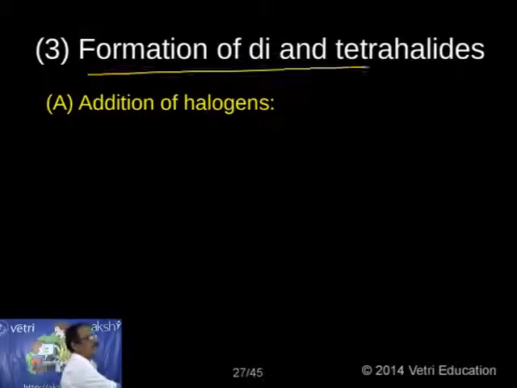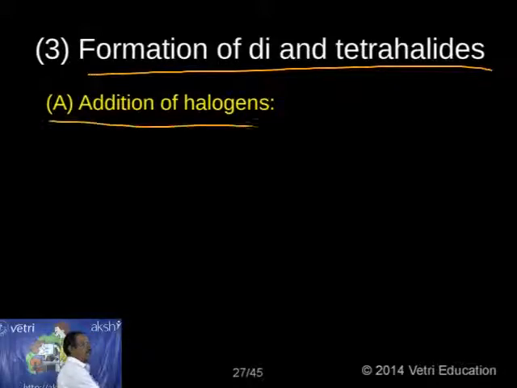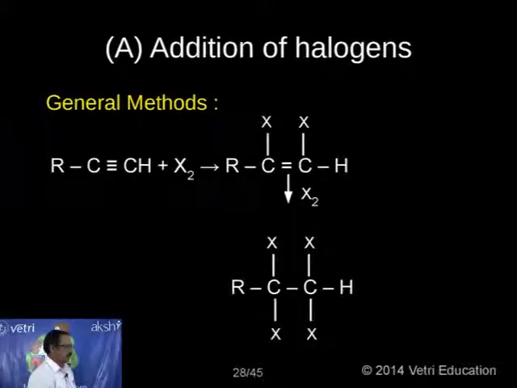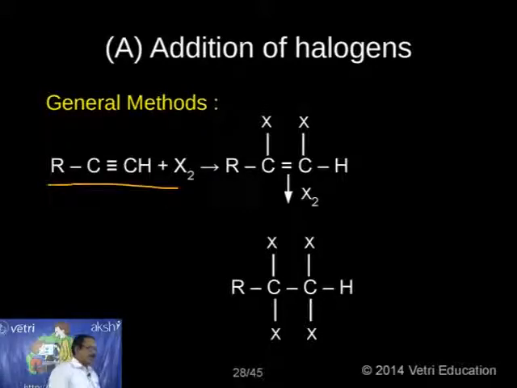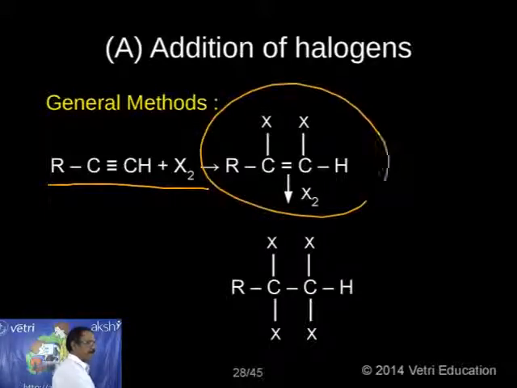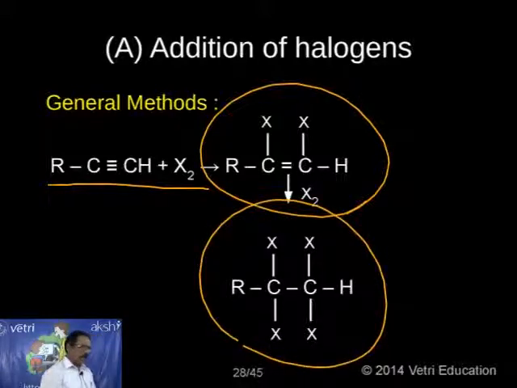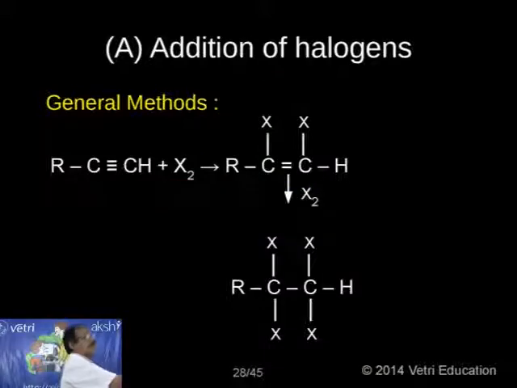Formation of tetrahalides. Under this, addition of halogens, I will discuss. The general method: RC triple bond CH. When you add X2, maybe F2, Cl2, Br2 or I2, the corresponding product will be RCX double bond CXH. A further addition, one more, again I am getting the tetrahalo compound RCX2CX2H. So this is the general. Let me discuss a specific example.